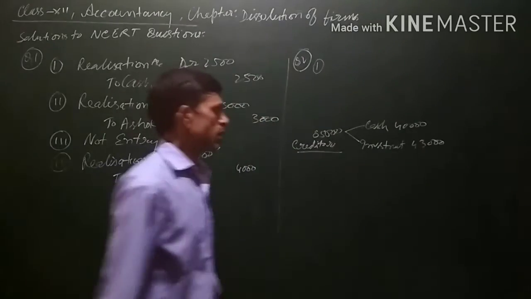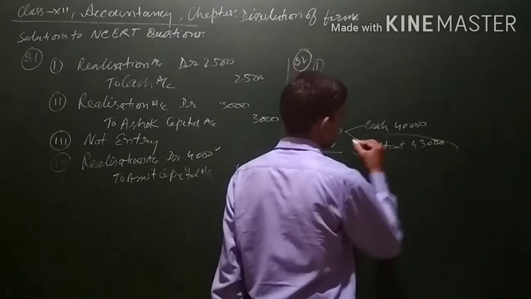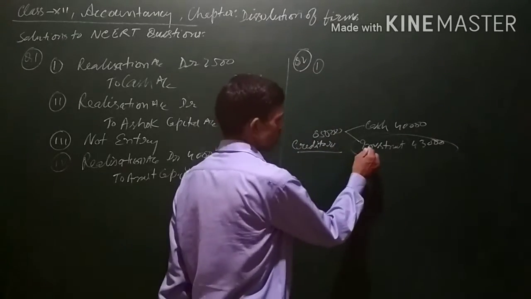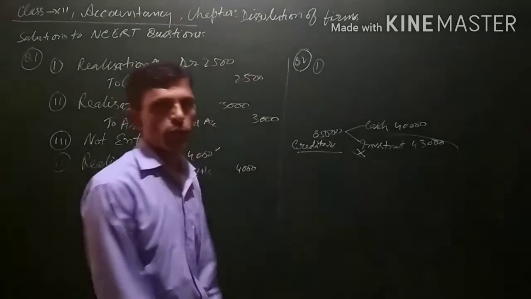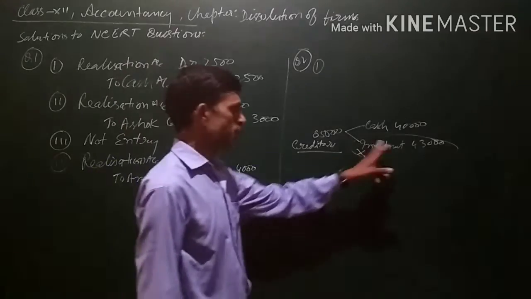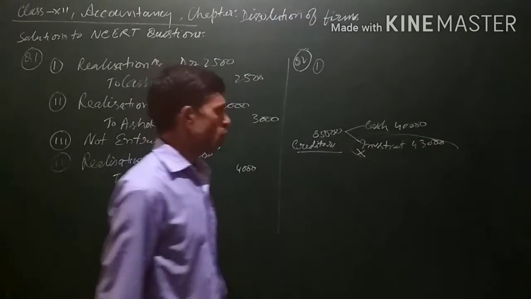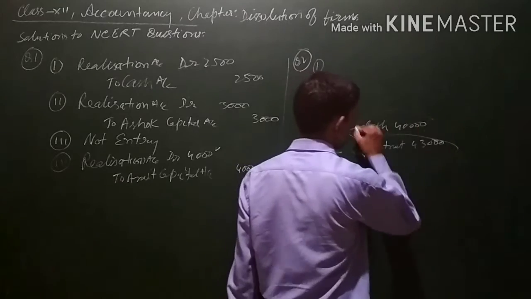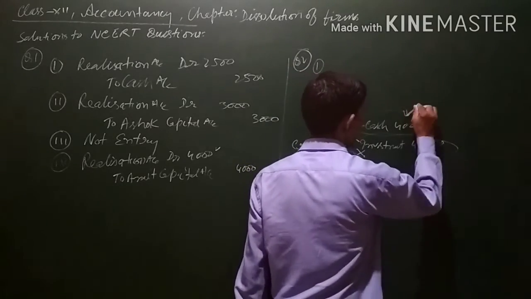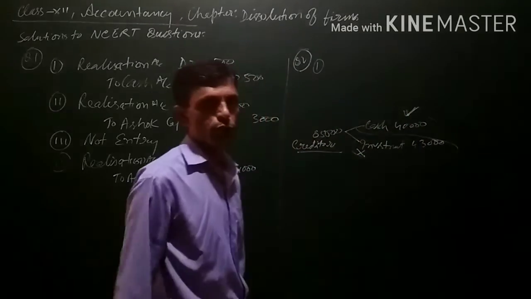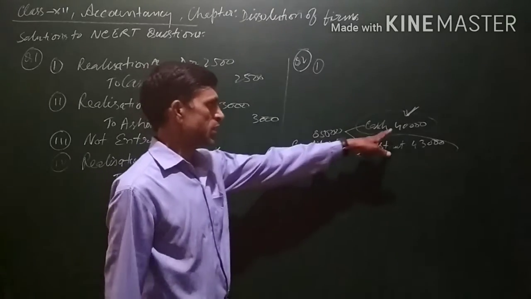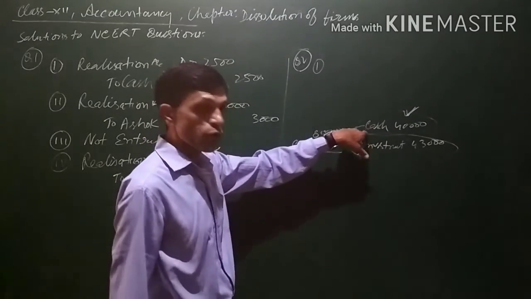This is the creditor. Now he is accepting an asset of 43,000, this investment. So for this investment, no entry will be passed. Only an entry will be passed for the 40,000 which is being paid to the creditor. Although this cash is also an asset.